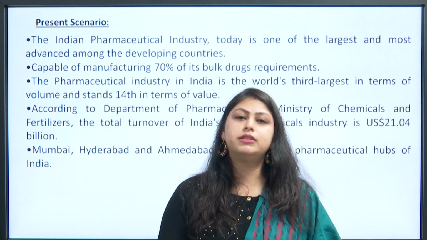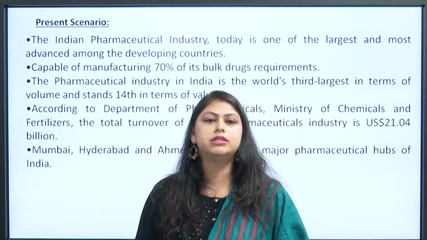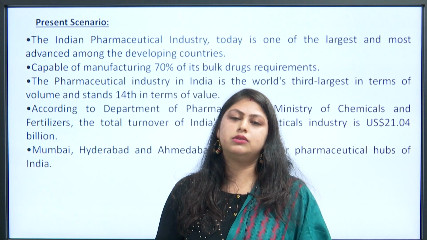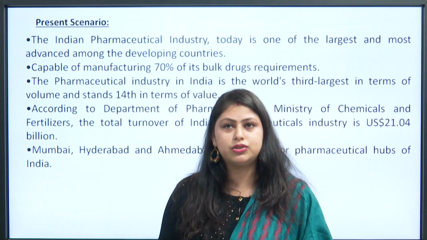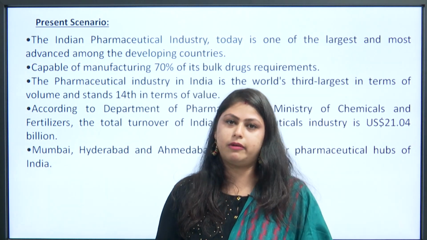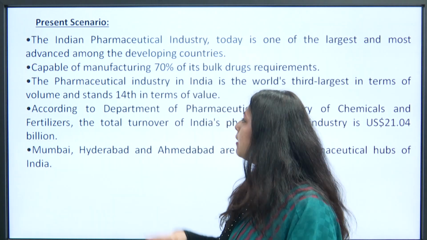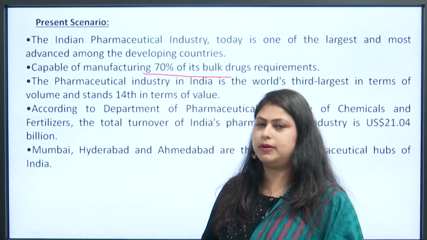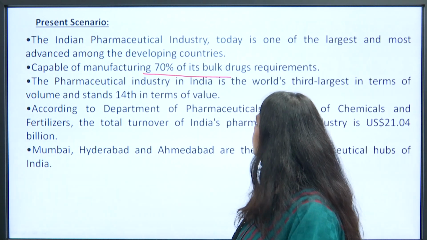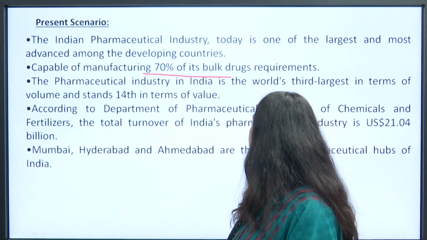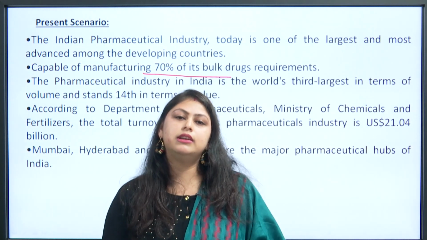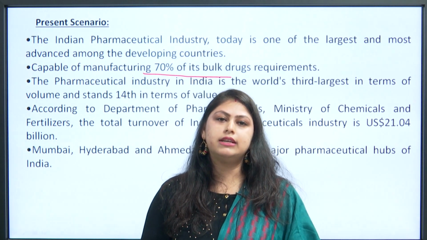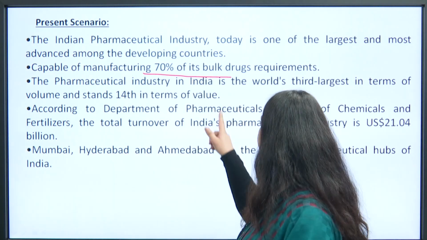The next is the present scenario. Talking about the present scenario of the pharmaceutical industry, the Indian pharmaceutical industry today is one of the largest and most advanced among the developing countries, and capable of manufacturing 70% of its bulk drug requirement. The pharmaceutical industry in India is the world's third largest in terms of volume and stands 14th in terms of value.